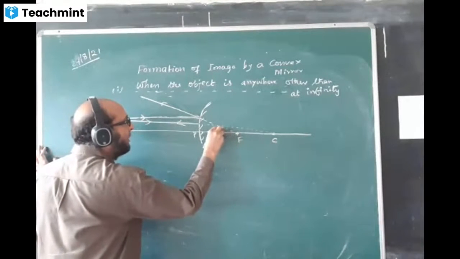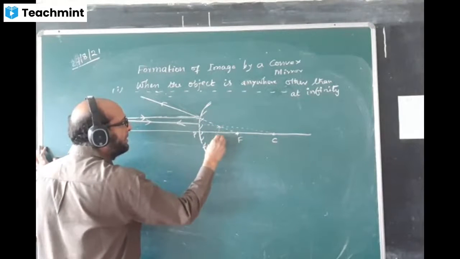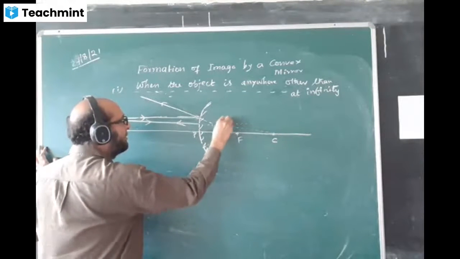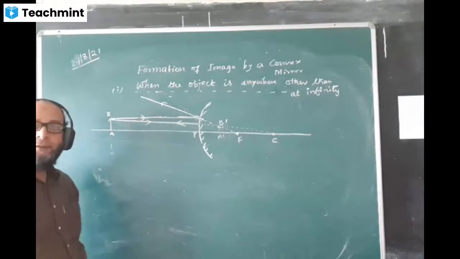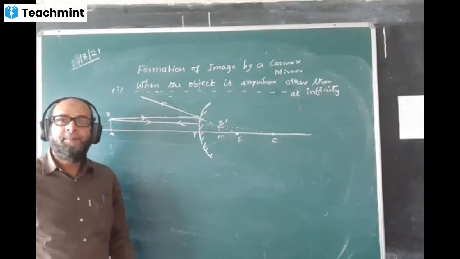The image is also a dotted line, dotted image, imaginary image, and here you connect A dash B dash. Image by dotted line you will make. Image by the dotted line.